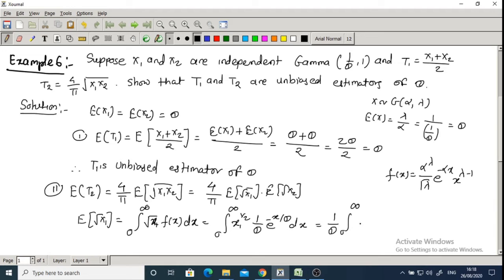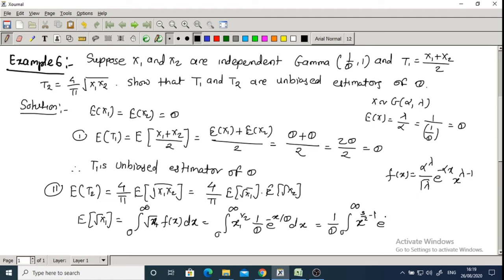Here the x raised to 1 by 2. So we can write this as 3 by 2 minus 1, correct? 3 by 2 minus 1. So 3 by 2 minus 1 is 1 by 2.